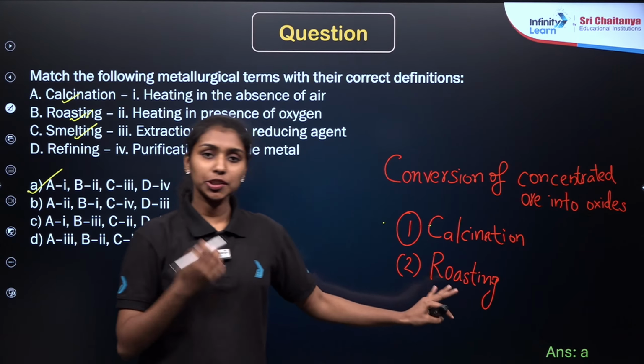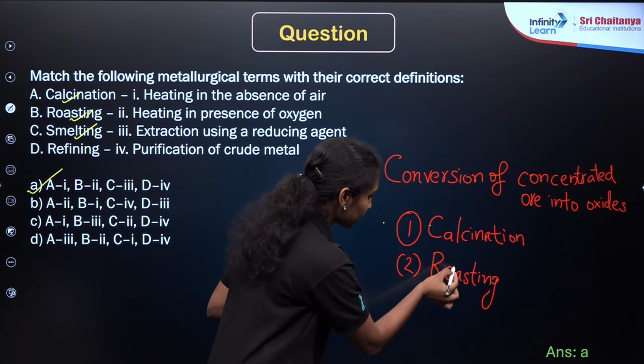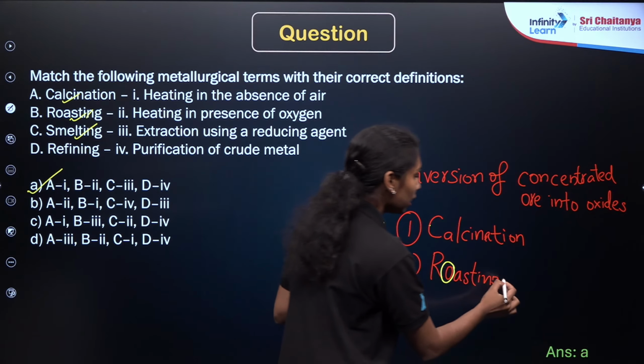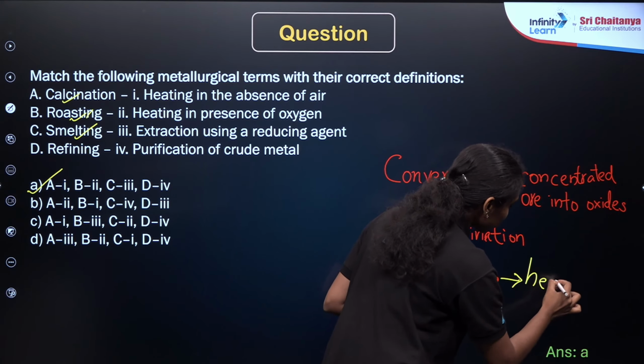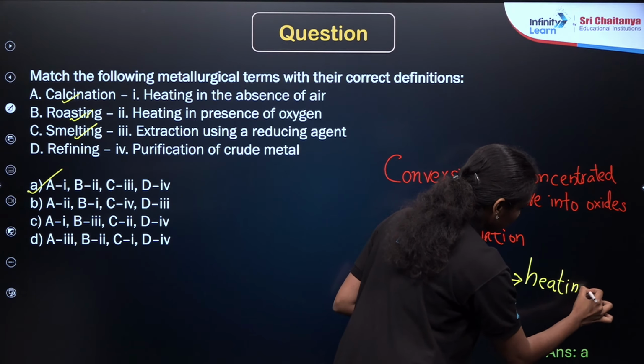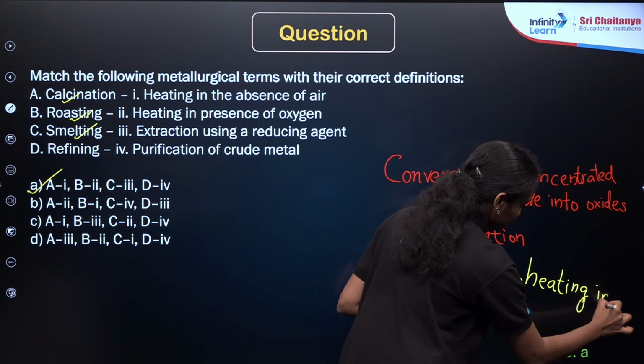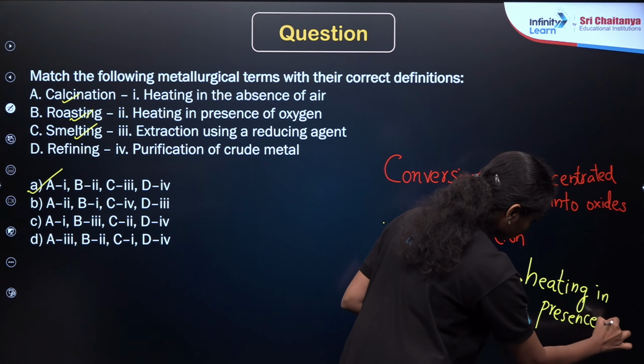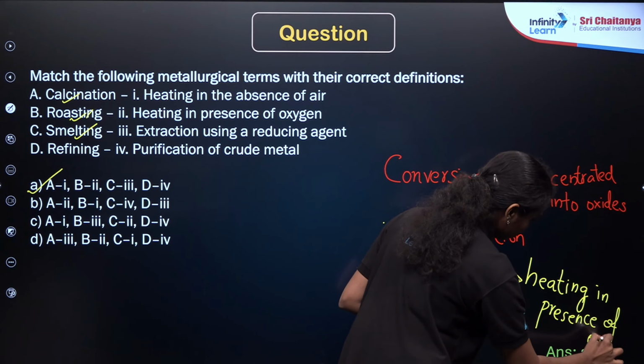So calcination and roasting are the two methods, right? You can just remember like this. The reason O is present in roasting, which means that this method includes the heating of the ores in presence of air or oxygen. Heating in presence of oxygen. Clear?